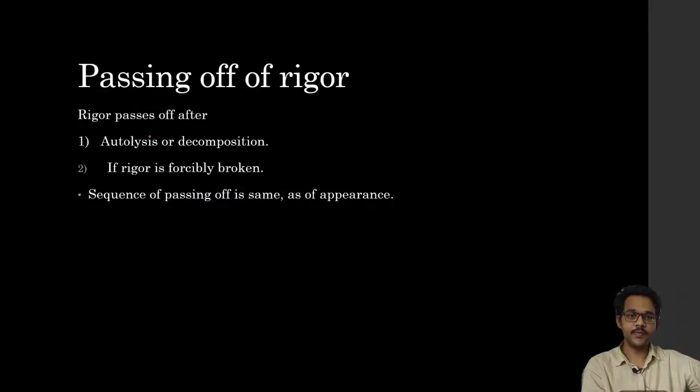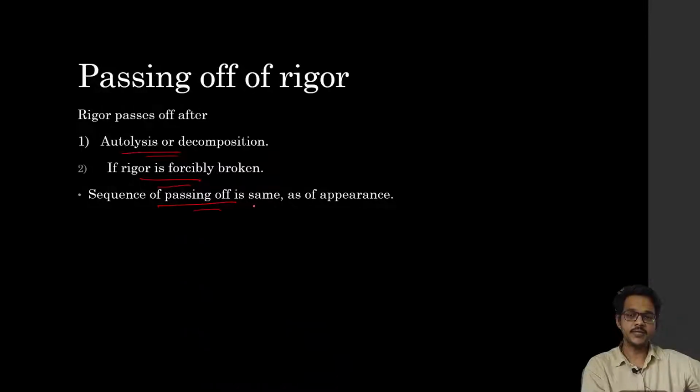Passing of rigor. Rigor passes after autolysis and decomposition. When bacteria start growing, they degrade the muscle fibers, the muscle gets torn up, and rigor passes off. It can also pass when rigor is forcibly broken, when the body is moved. Forceful extension of muscles can break the muscle fibers and cause rigor to break off.